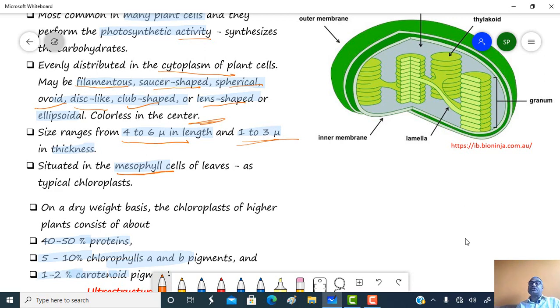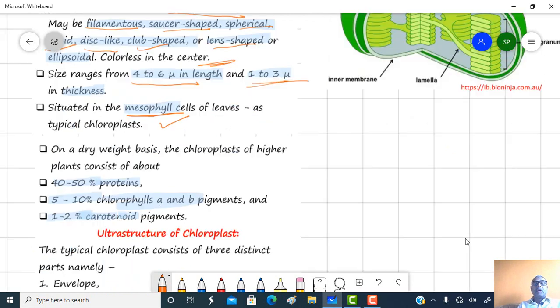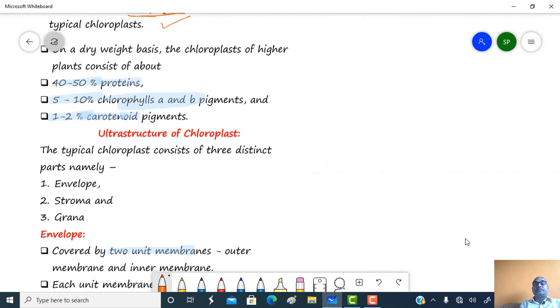But when we consider photosynthesis, these chloroplasts are usually present in the mesophyll cells of the leaves. On a dry weight basis, the chloroplast of higher plants contains 40 to 50% protein, 5 to 10% chlorophyll A and B pigment, and 1 to 2% carotenoid pigment.